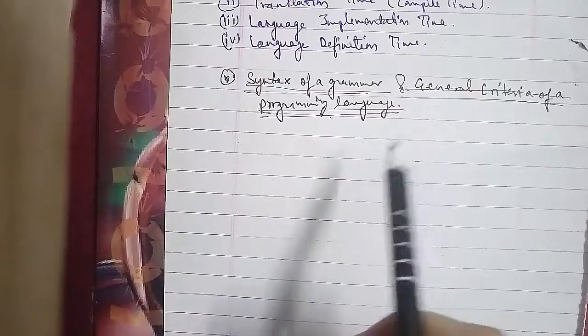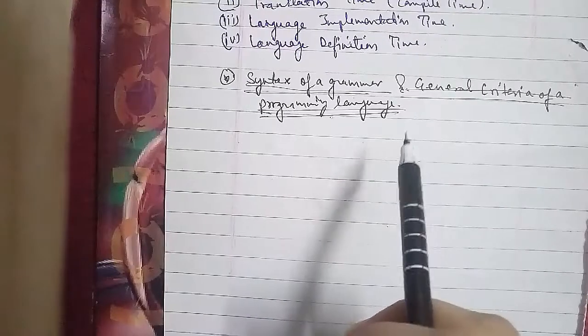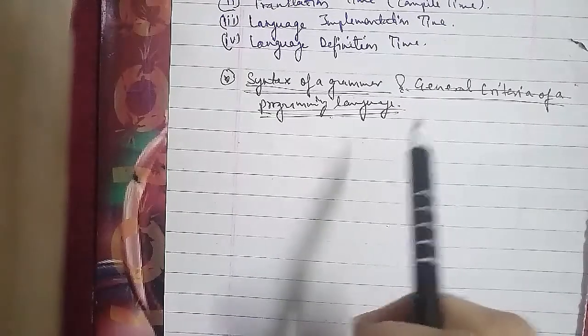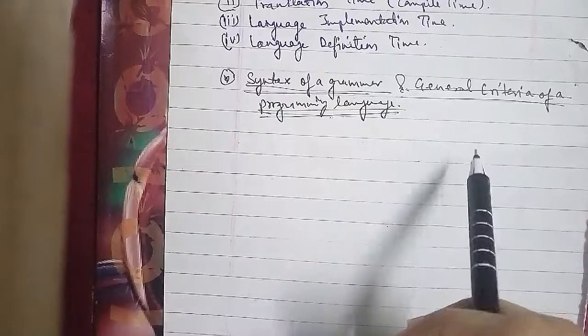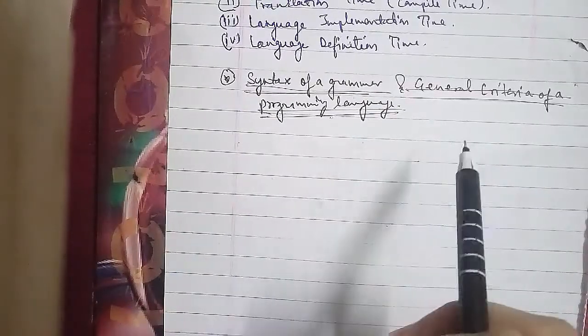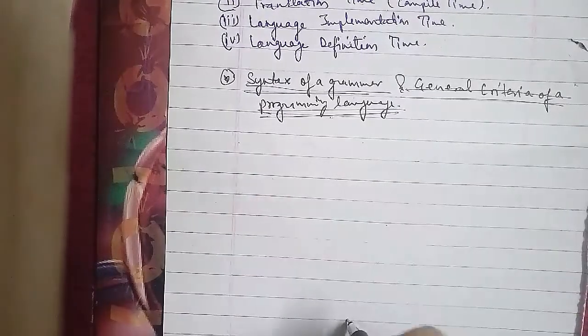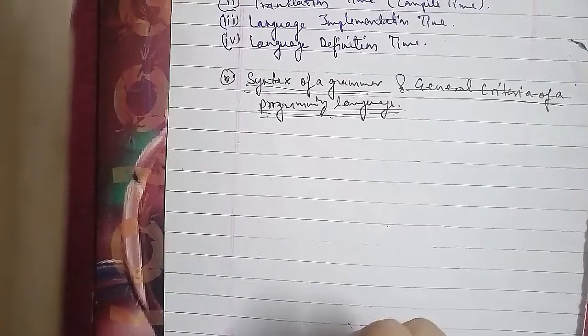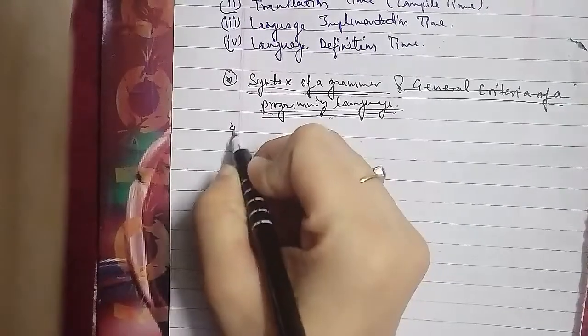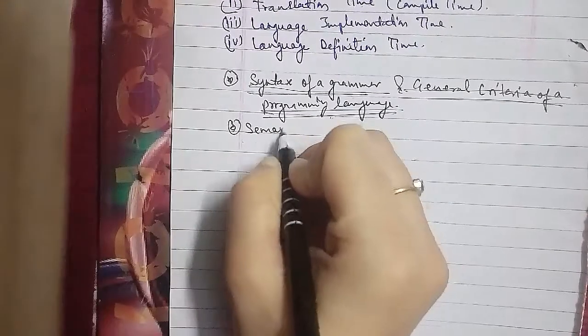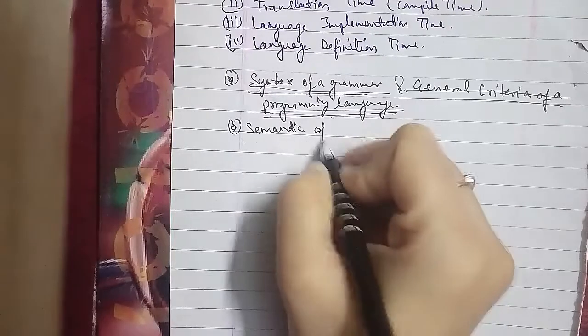Semantics of a grammar. If syntax defines a well-formed program of a language, the semantics defines the meaning of a syntactically correct program in that language. For example, the semantics of C helps us determine that the declaration int vector[10] causes space for 10 integer elements to be reserved for a variable named vector. The elements of the array may be referred to by an index, like i, which is between 0 and 9. The first element of that vector is vector[0].